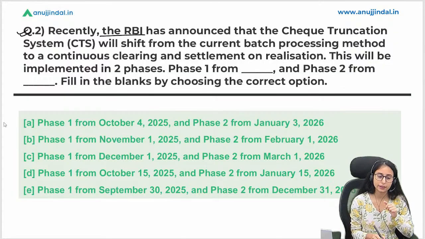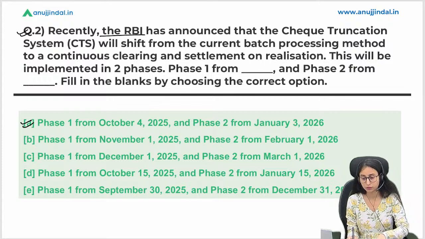A is the right answer. Phase 1 is going to start from October 4, 2025, and phase 2 from January 3rd, 2026.